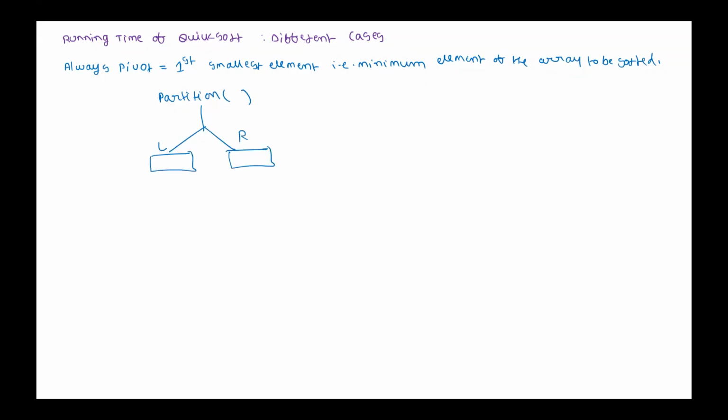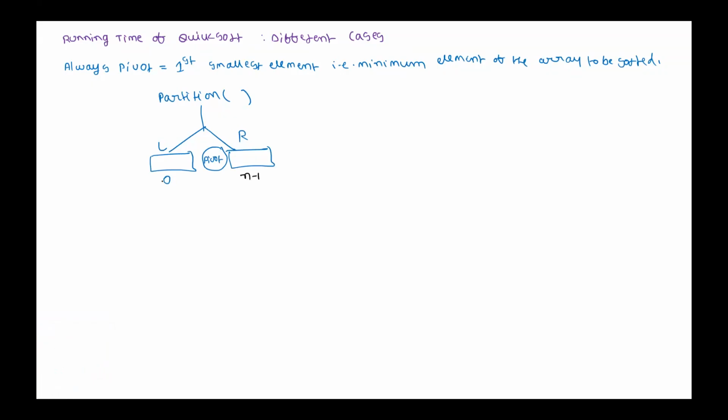Zero. This is the pivot, and this is 0 elements. How many elements will be there on the right side? n minus 1. Total n we are assuming, total number of elements.